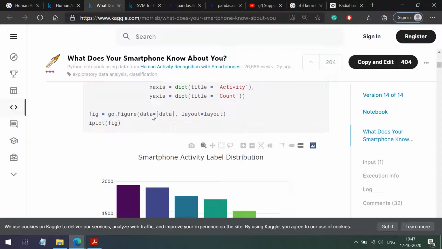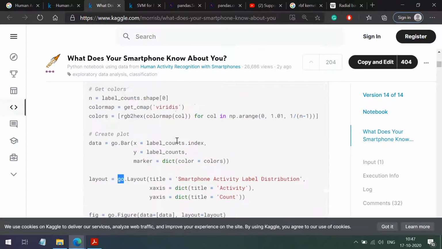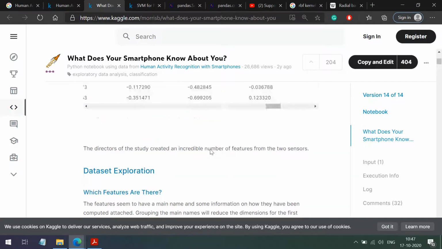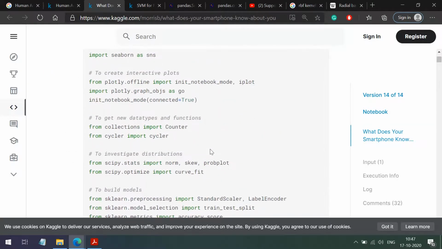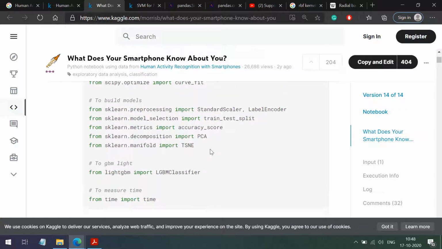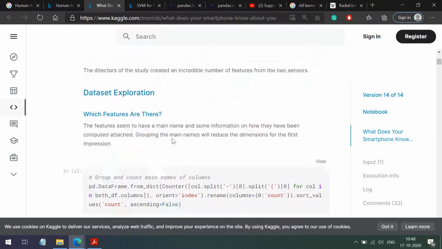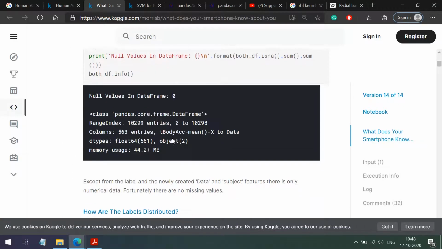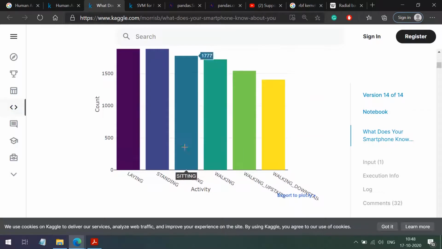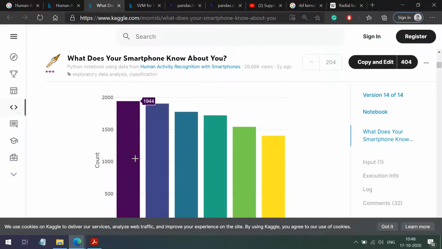Now this go represents, I think they are using Plotly. Yes, Plotly. Till now we have used the Matplotlib library for plotting, right? This Plotly gives you interactive charts.